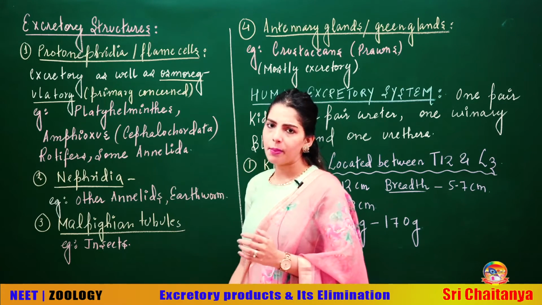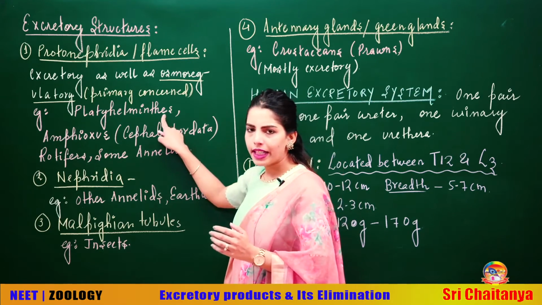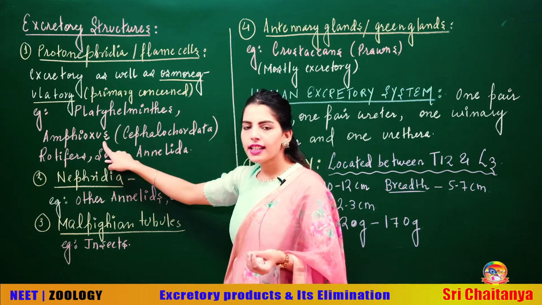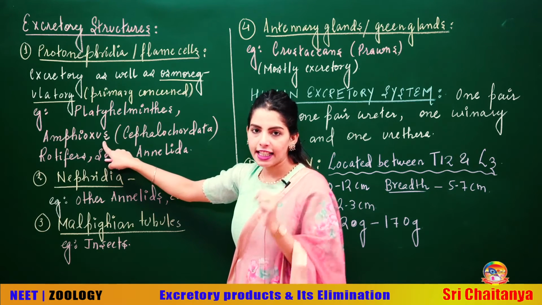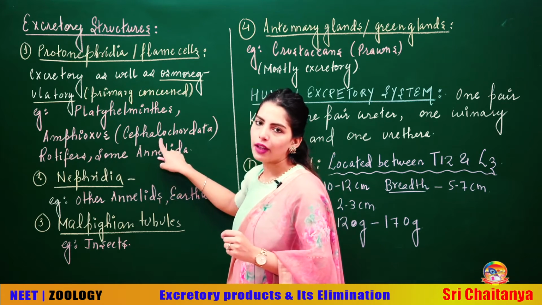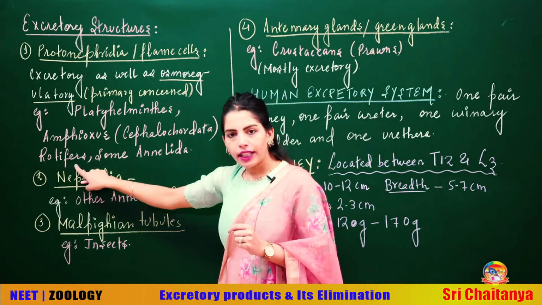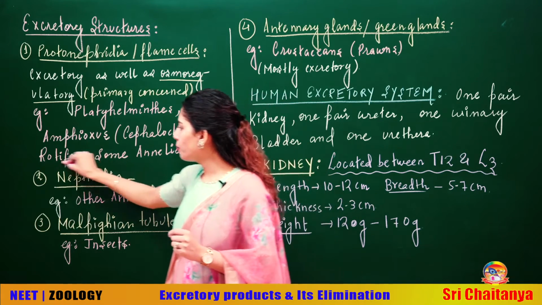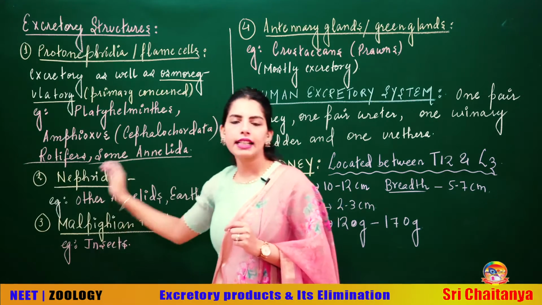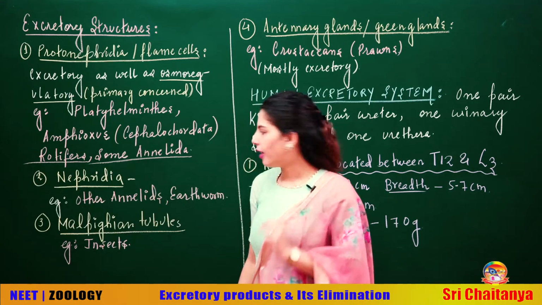Now remember the examples directly. Platyhelminthes, so examples are platyhelminthes like Planaria. Then Amphioxus, which is also called lancelet or Branchiostoma, belonging to cephalochordates. Some rotifers, which are zooplanktons, and some annelids. So these are the examples of protonephridia.